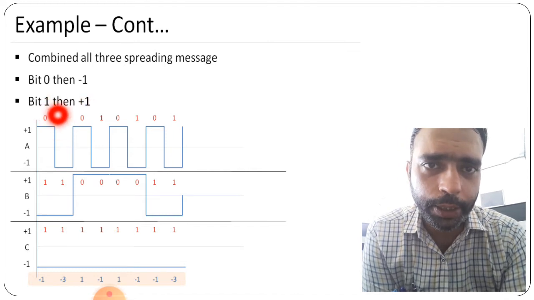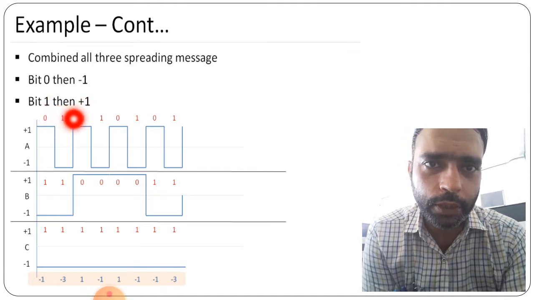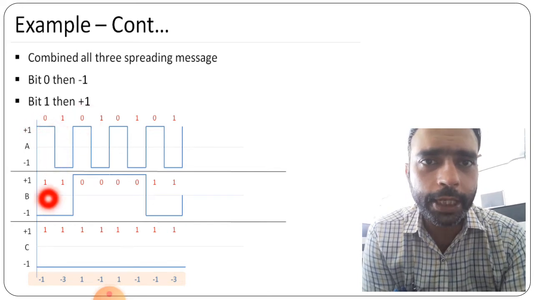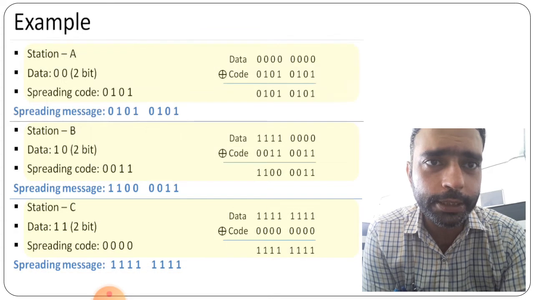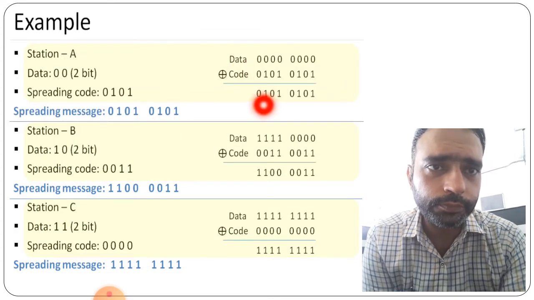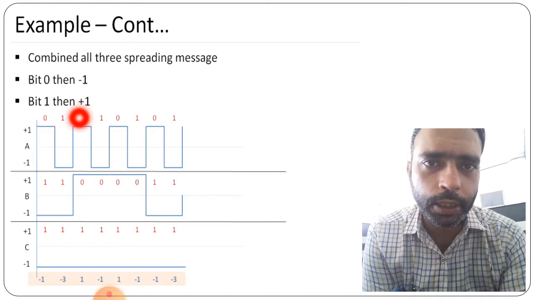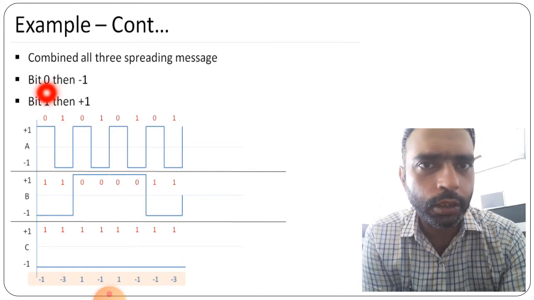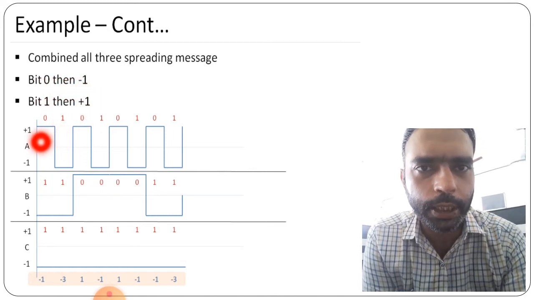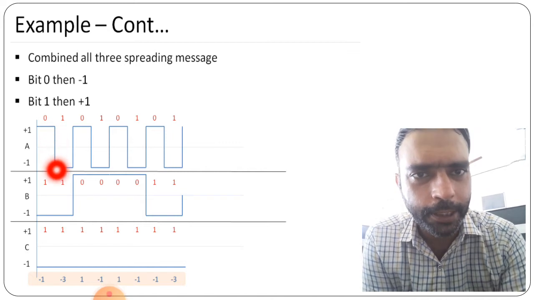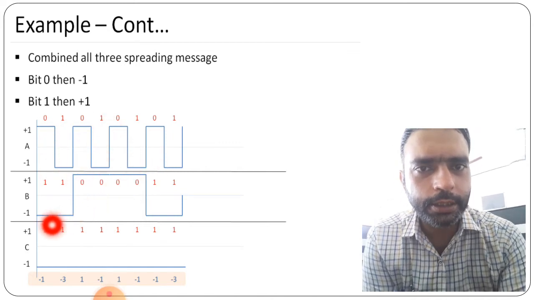For bit 1 we have to transmit, we take +1, so here it should be -1, because the first part is 0, not 1. So here we have to take the opposite part, not the previous part. If +1 is written in place of 1, then we have to write -1, and if -1 is written in place of 0, then we have to take +1. So in place of 0, the +1 part came instead of -1. So here we can take this, right?